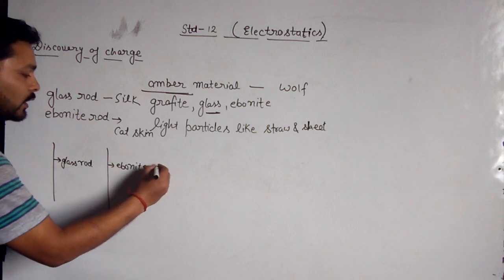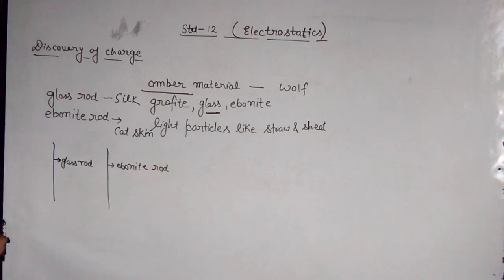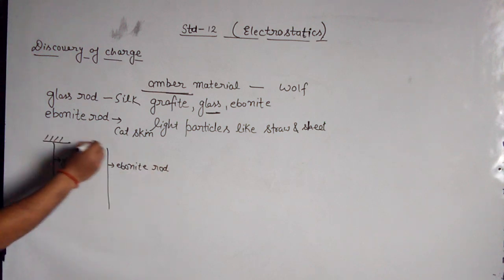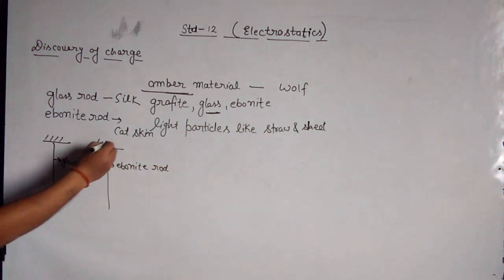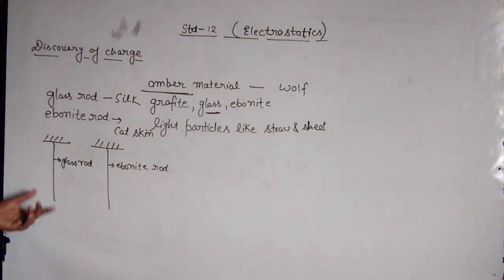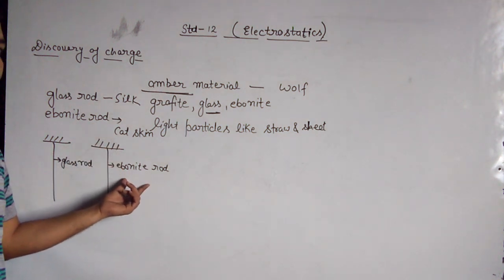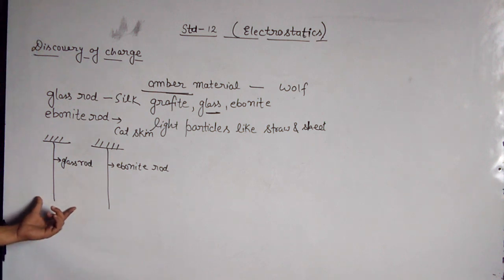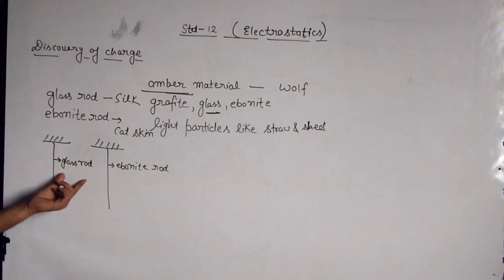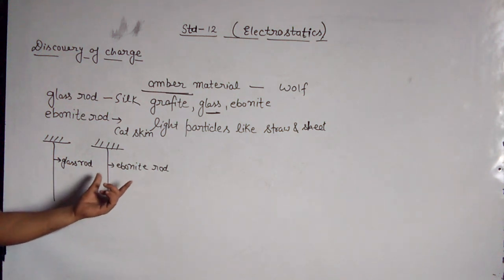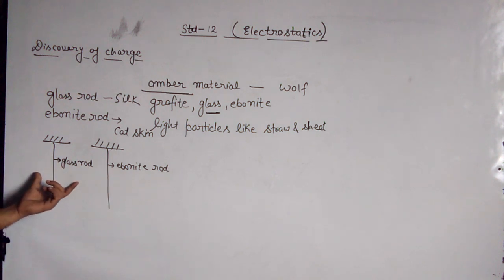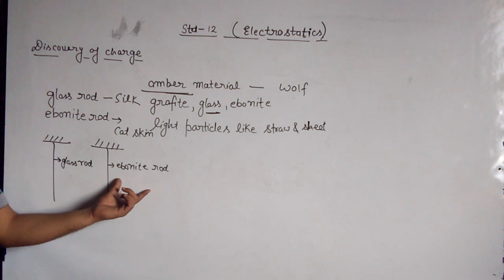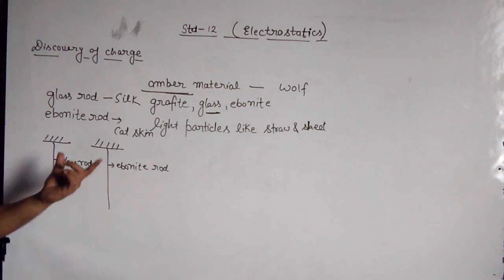It was observed that both rods, the glass rod and the ebonite rod, start to attract each other. So it was clear from this experiment that the charge present in the ebonite rod is not the same as the charge present in the glass rod. Both charges are different.